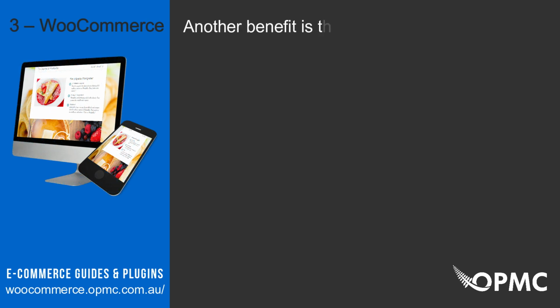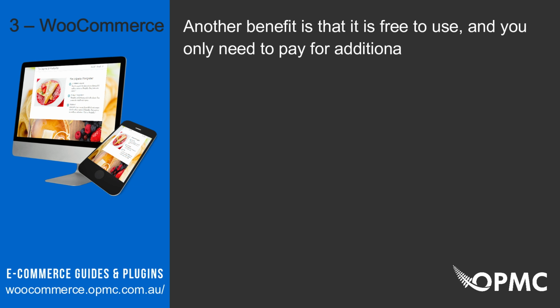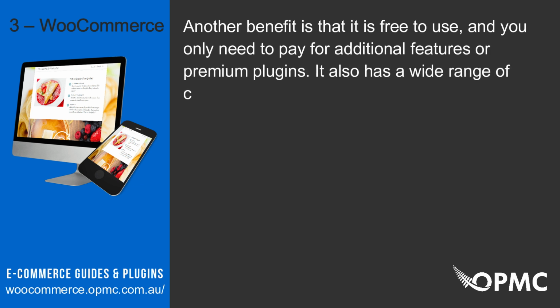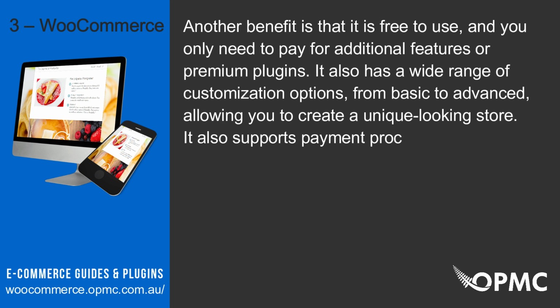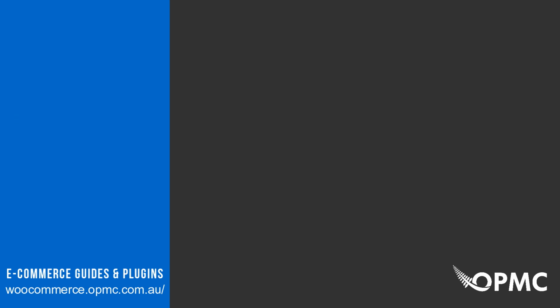Another benefit is that it is free to use, and you only need to pay for additional features or premium plugins. It also has a wide range of customization options, from basic to advanced, allowing you to create a unique-looking store. It also supports payment processing, inventory management, shipping, and tax options.